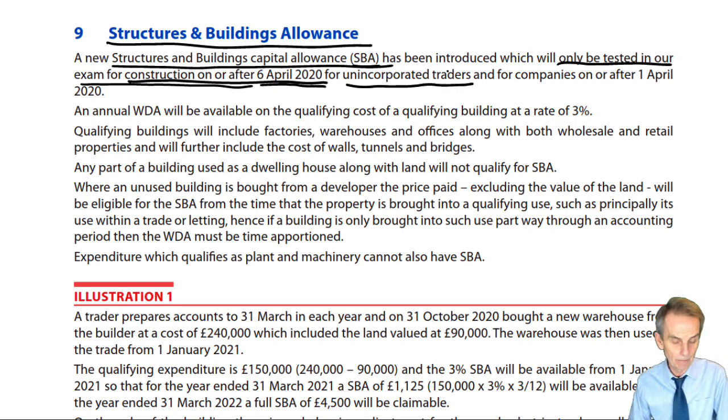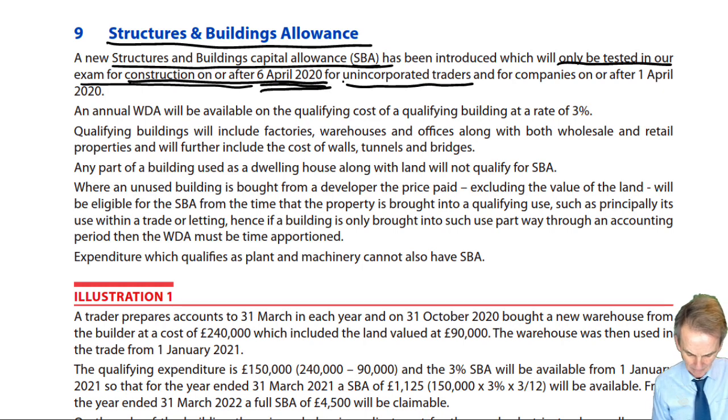As you've seen in chapter 4, we are dealing with income tax for unincorporated traders. But in deriving the tax-adjusted trading profit to include within the income tax computation, we need to compute and deduct capital allowances from any adjusted profit figure to give us a tax-adjusted trading profit figure. And this, therefore, for our exam, in terms of SBA, we're only going to be talking in terms of construction on or after the 6th of April 2020.